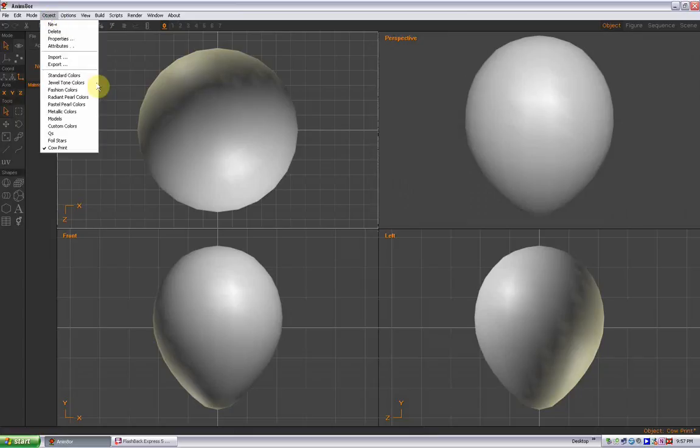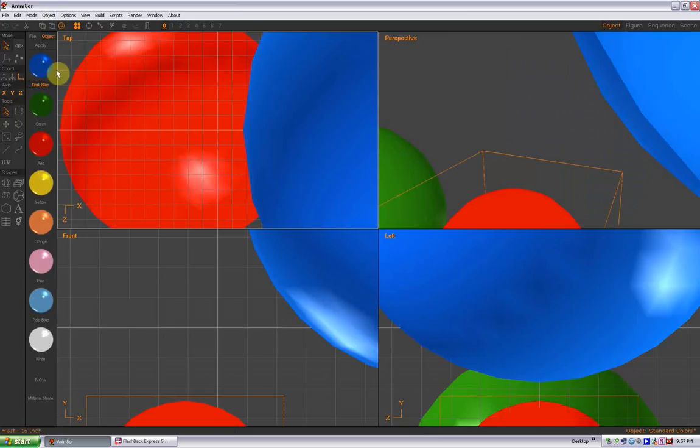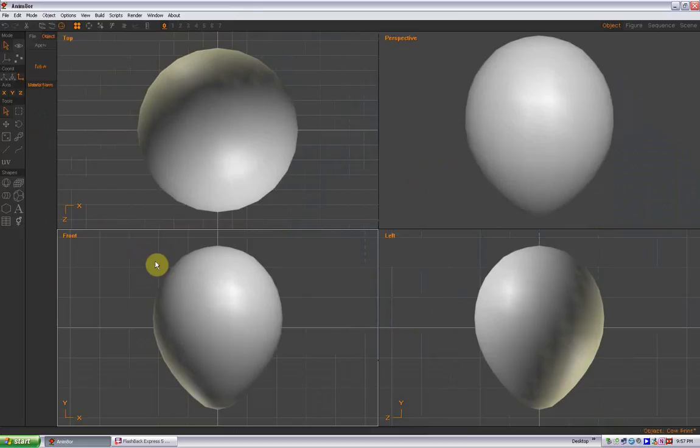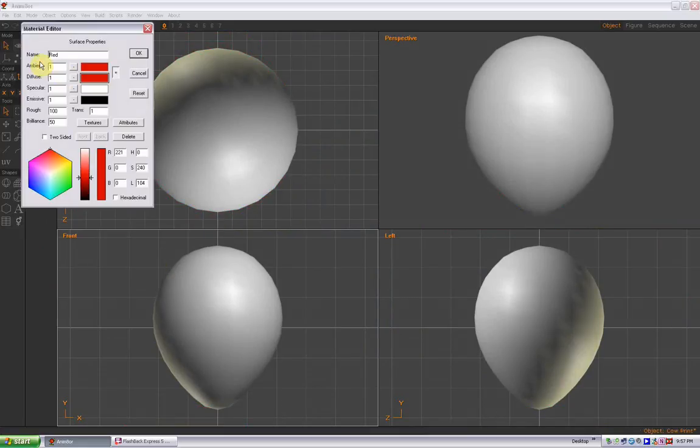I'm going to go to Object, into Standard Colors, and this is zoomed way in. So just grab one of your balloons from here. Control C to copy, and then Object, cow print, Control V to paste, and then delete that right away. So now we've got red available. Click on red, and then go here and run this all the way up till it's white, and then change this to Holstein. What that did is bring in all of our numbers here, 1, 1, 1, 1, 1, 1, 150, which obviously isn't hard to remember, but that's just a quick way to bring those in and make sure they're correct.